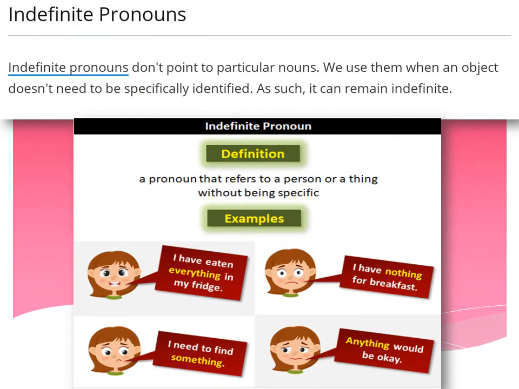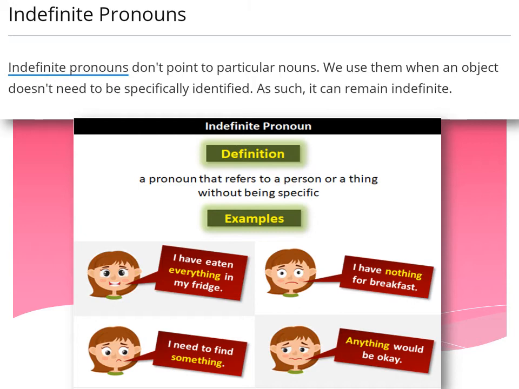Come on to the next type, indefinite pronouns. Indefinite pronouns don't point to particular nouns. We use them when an object doesn't need to be specifically identified. As such, it can remain indefinite. Now, definite means specific and indefinite means not specific. So indefinite pronouns never point out a specific thing. So we can say a pronoun that refers to a person or a thing without being specific is called an indefinite pronoun.